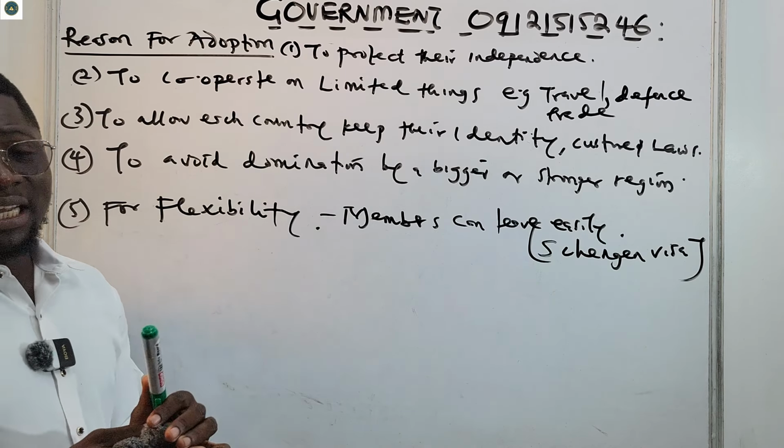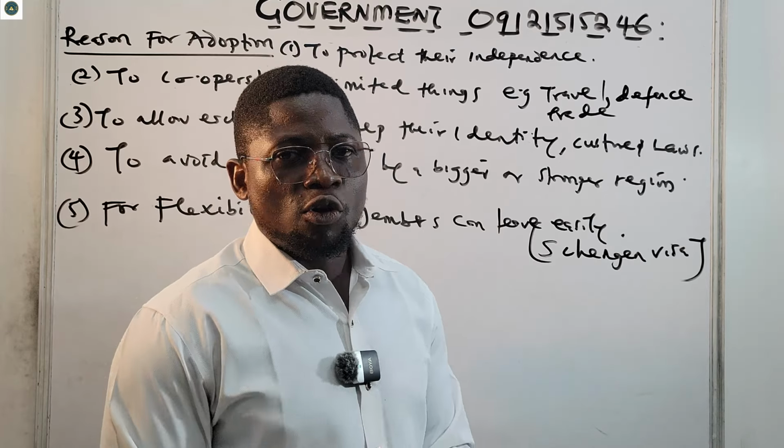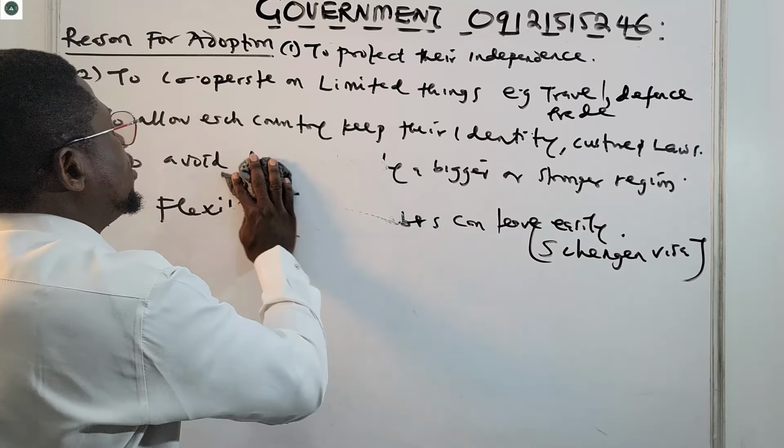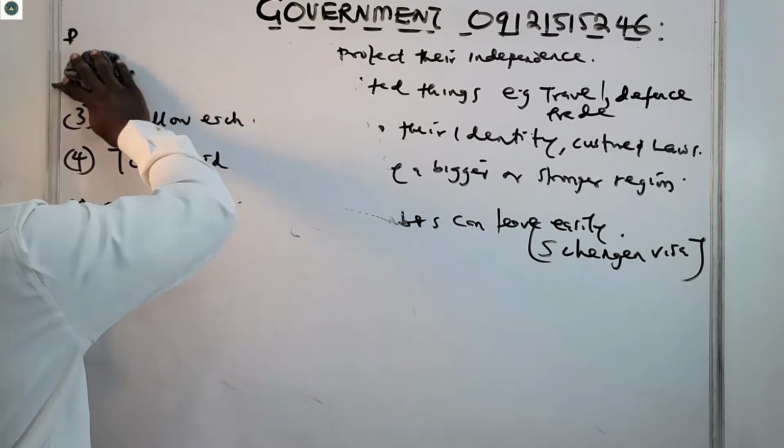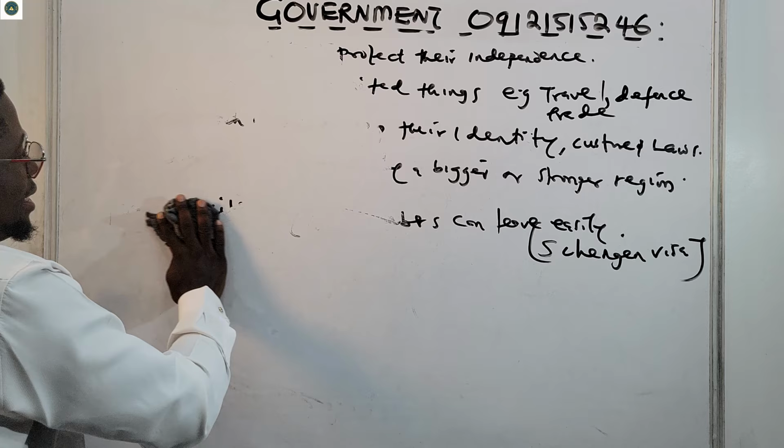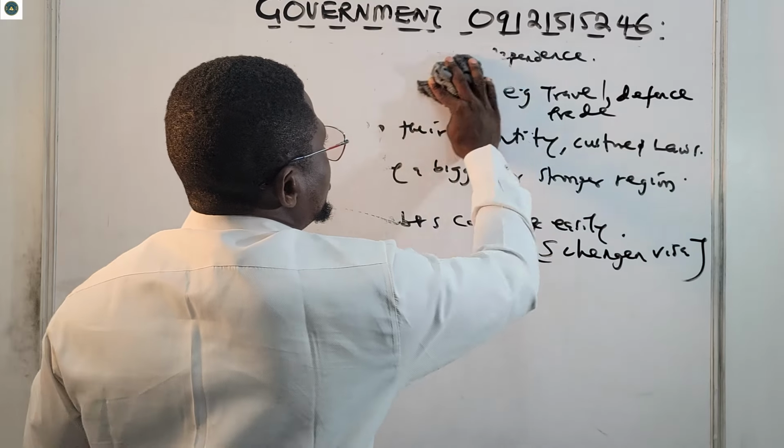Now let us see the advantages, the merits of confederalism. Please ensure we are drawing close. After merits, let's see the demerits together, and then we are done with the class.